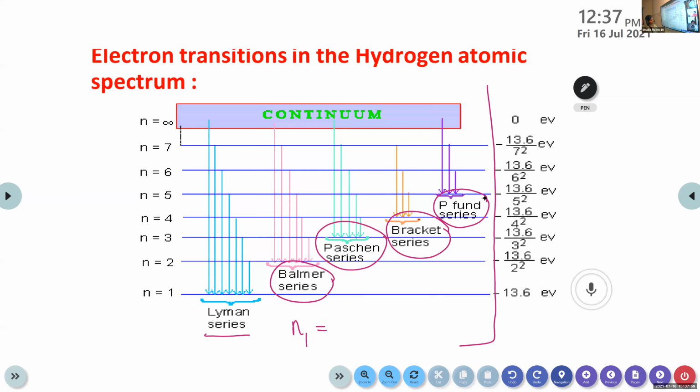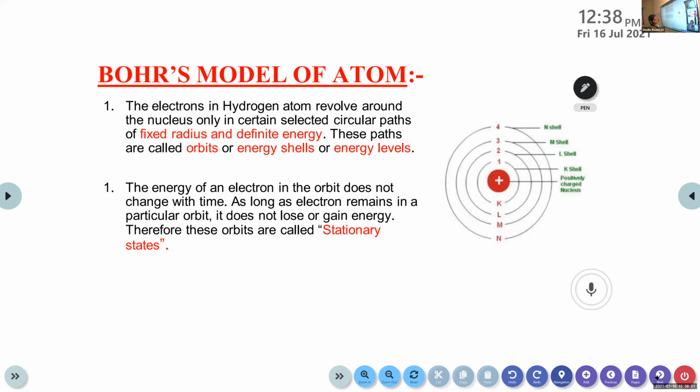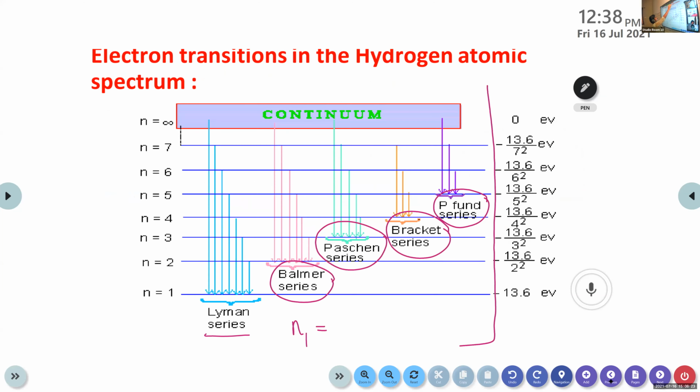Okay? Can we copy this image into our textbook copy? No need to copy now. It's in your textbook itself, page number 46, figure 2.11. Is this clear? Yes. Then we can discuss Bohr's model of an atom in the next class.